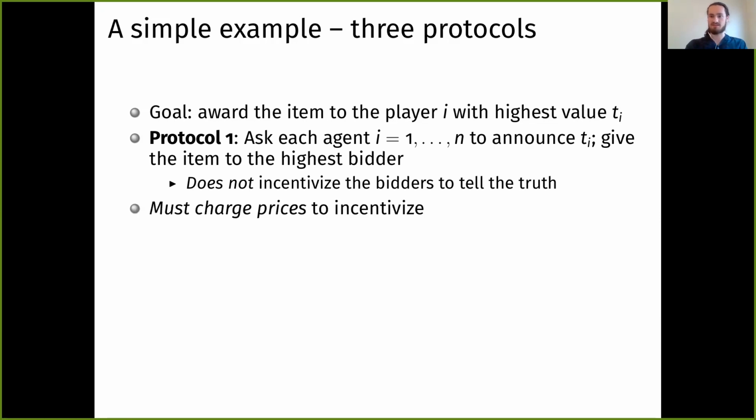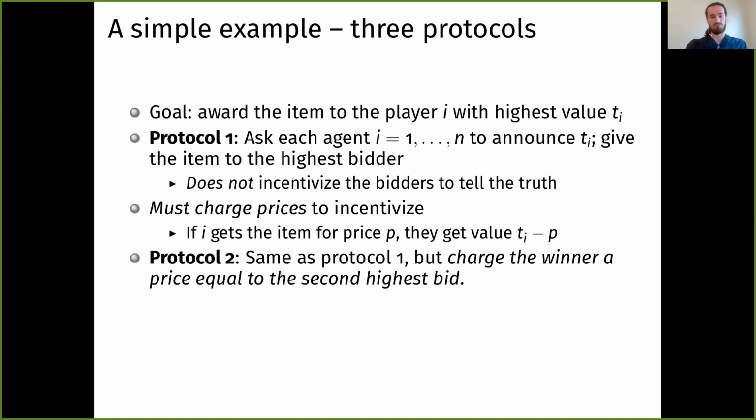So mechanisms in most settings must charge prices to incentivize any type of good behavior. And specifically in this environment, if i wins the item but is charged a price p, then their total value will be ti minus p. And if they don't win the item, they won't be charged anything and they'll just walk away with value 0.